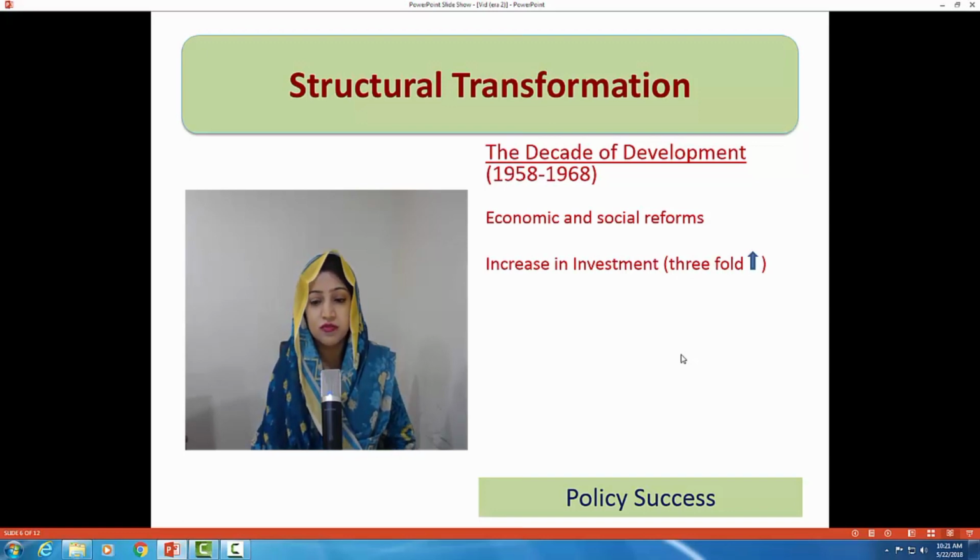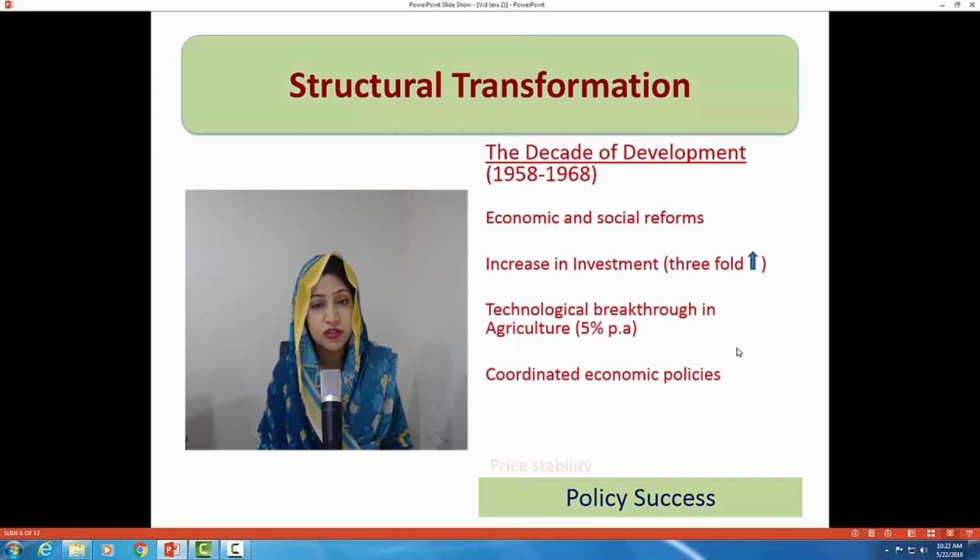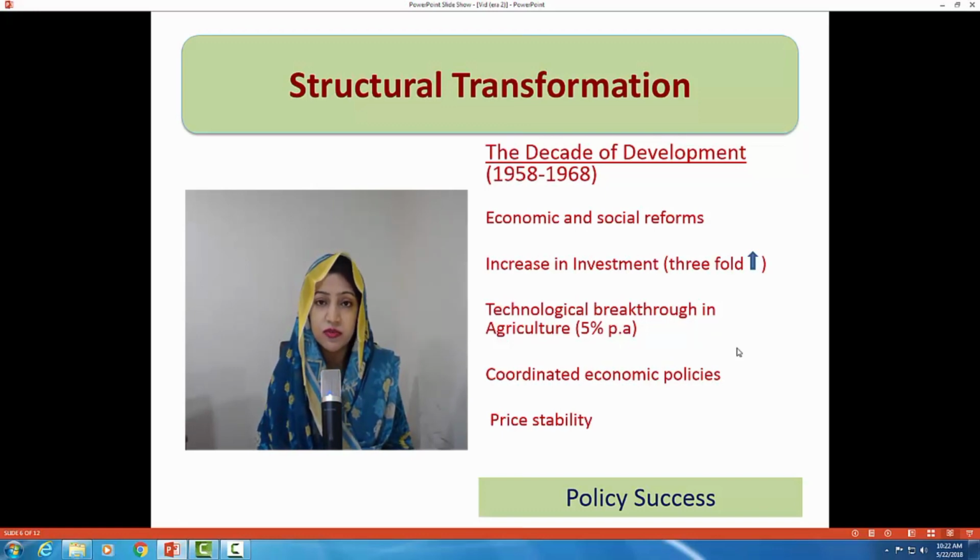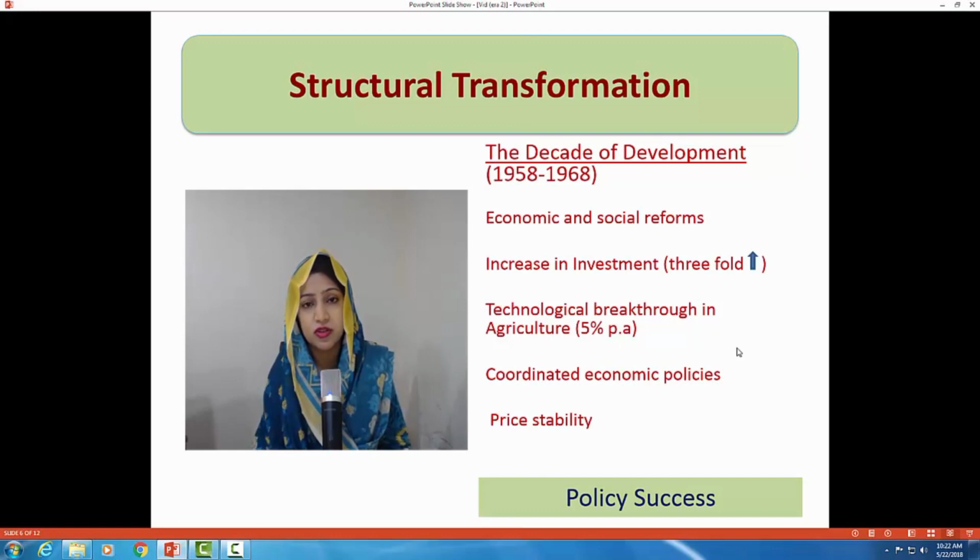So economic and social reforms were the major agenda of the government, as we discussed. Economic and social reforms included economic policy making and provision of food to the population. And social reforms included a number of commissions which make and review the policies and make recommendations for the betterment of social sectors, education and health. Although in the end very negligible or little or no progress was made on these accounts, but economic policy making remained the focus of the government.